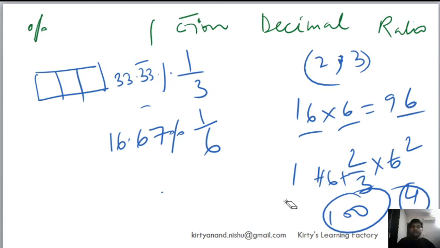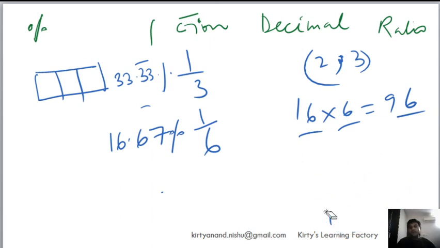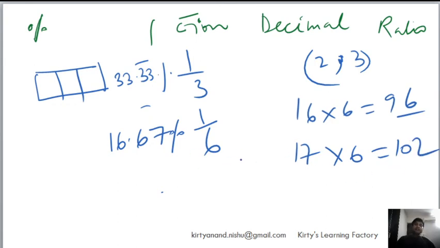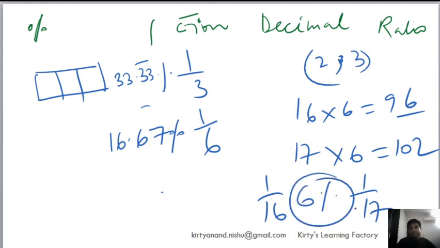So that's the way you will have to learn that 16 sixes are 96, and 17 into 6 is 102. So if it is 1 by 16 or 1 by 17, the percentage will be somewhere around 6, 6 point something, right? That is how we will learn it, because 6 times 17 is slightly more than 100, and 6 times 16 is slightly less than 100.